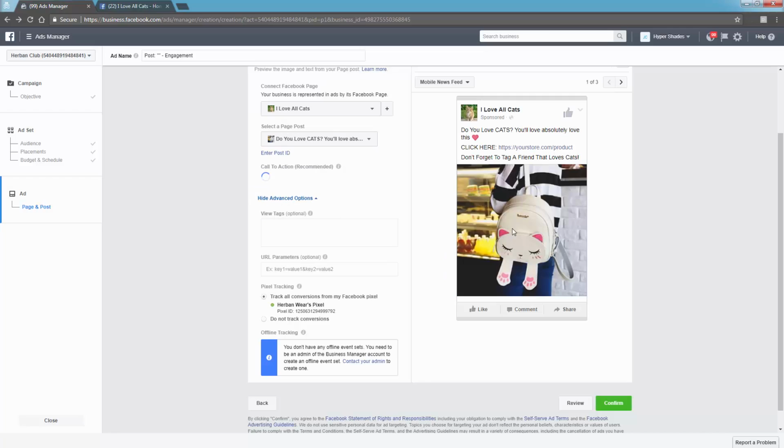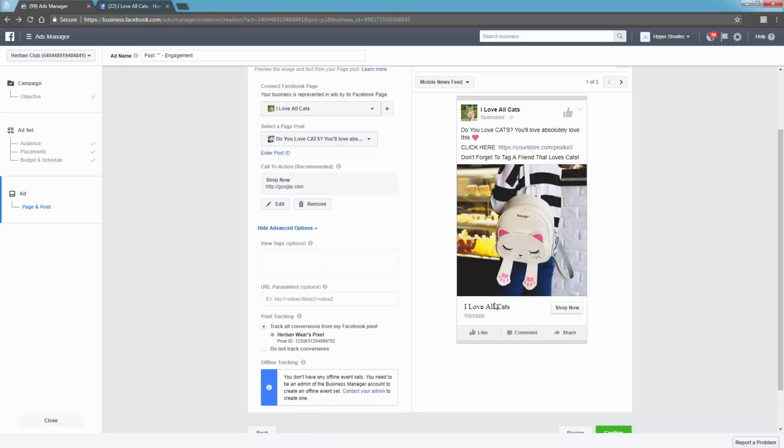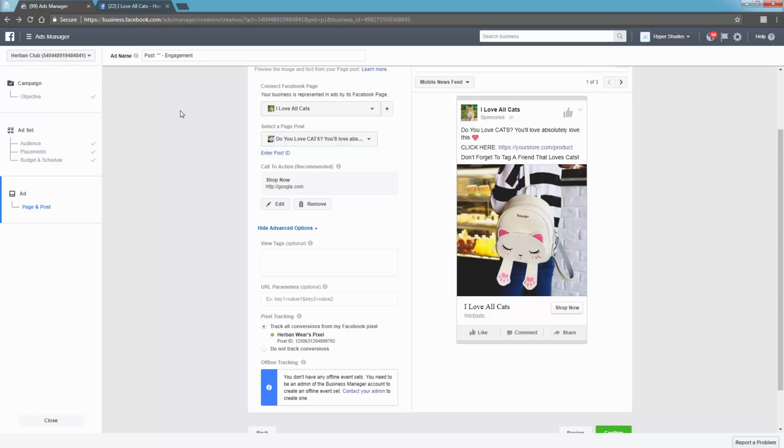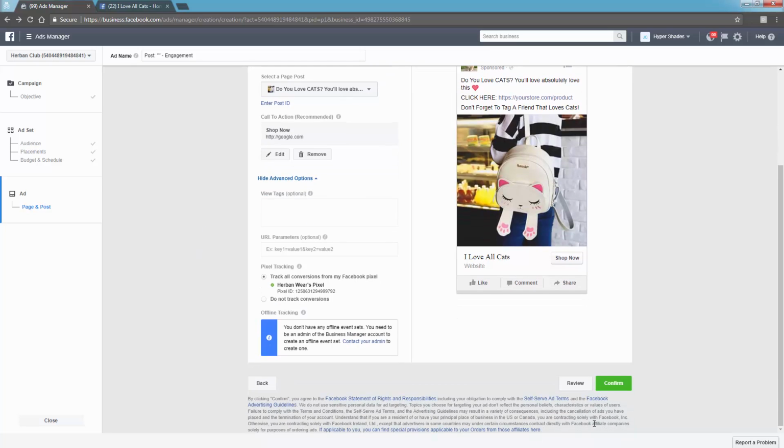Press update post, and you're going to see that this post will refresh, and underneath here you're going to have a nice new functionality, a little call to action right here. So you've got your name, obviously, and your shop now call to action, which will go to any URL that you want. Obviously I just put in Google, but you would put in the first step of your funnel, the destination. It will be the same URL that you have up here. Otherwise you come down over here and press the green confirm button, and your ad would then go live, and that would be your first PPE ad.